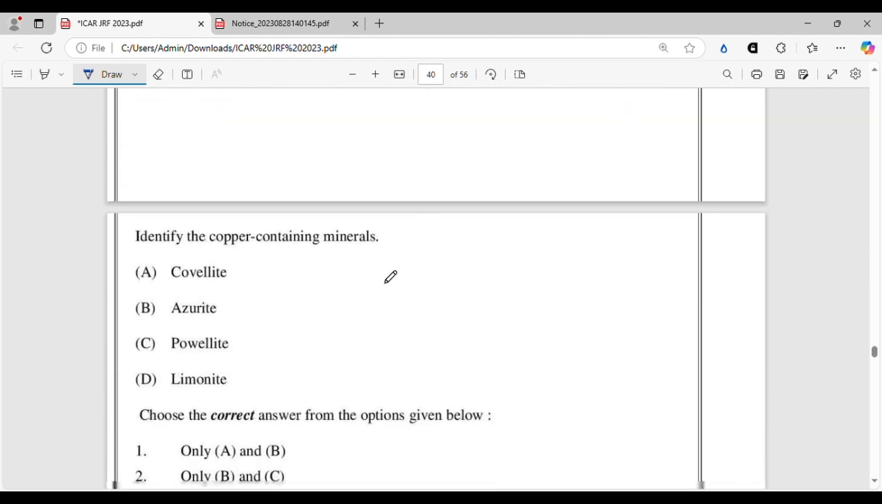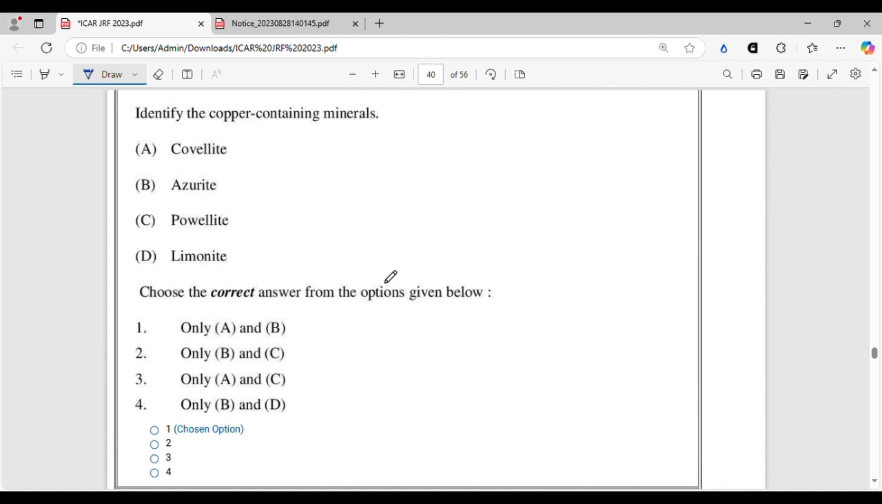Moving on, identify the copper containing minerals. This one is from pedology, the rocks and minerals portion, and you can do nothing but memorize. Otherwise, you cannot use any concept to get the answer for this. So you have to know this to mark the correct answer.